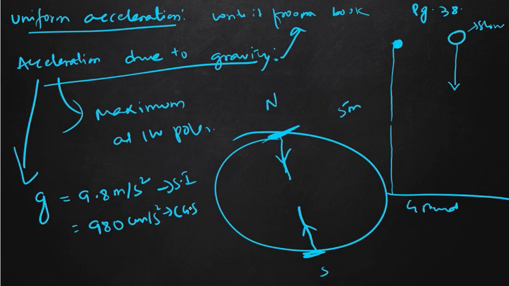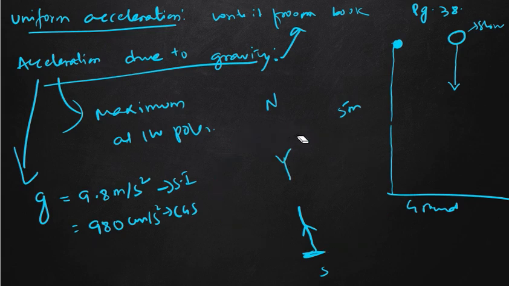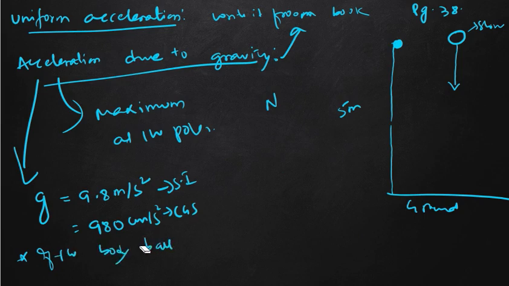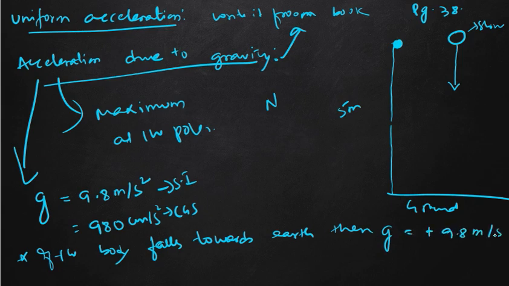So if the body falls towards earth, then we have to take the value of g as plus 9.8 meter per second square.